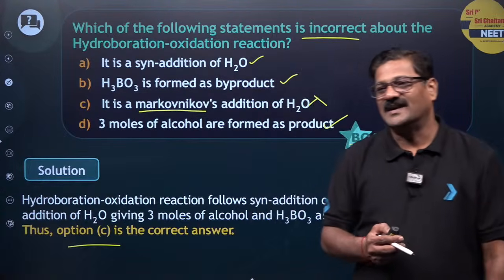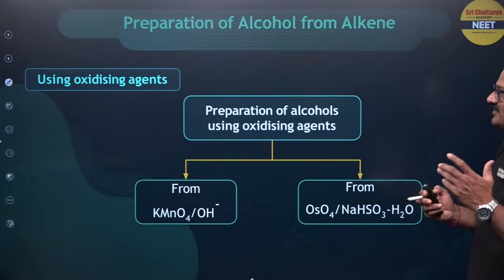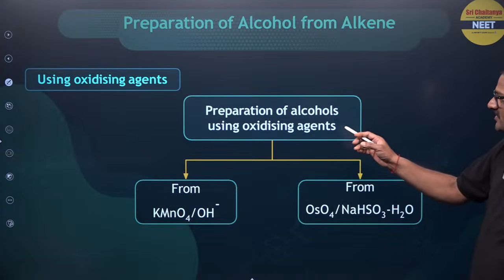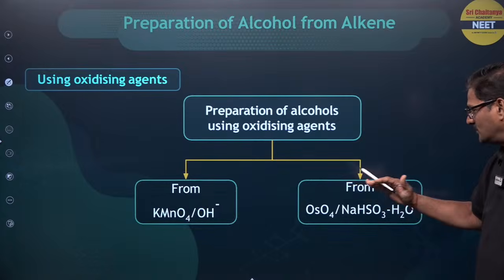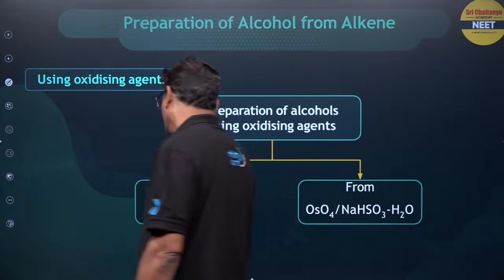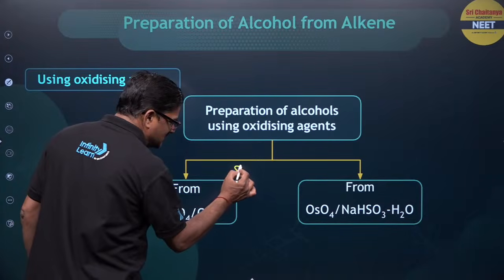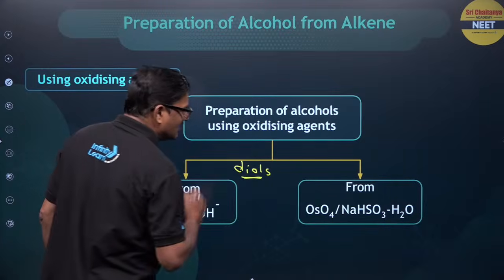Fine. Moving ahead, very important: preparation of alcohols using oxidizing agents KMnO4, OsO4 in the presence of aqueous NaHSO3. This is another way. By using this you are going to get diols.